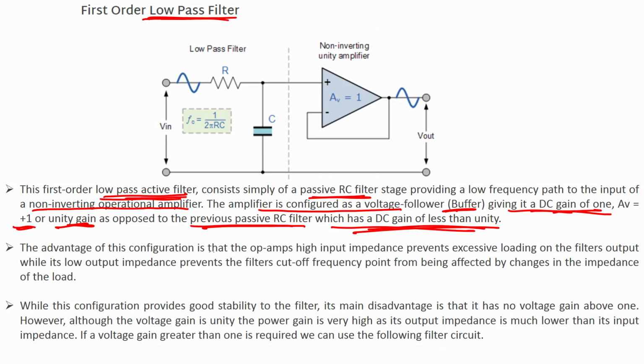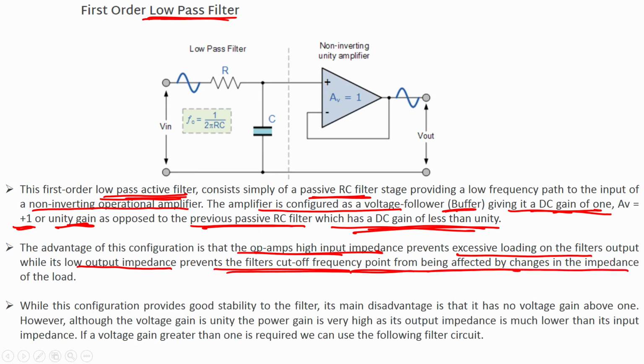The advantage of this configuration is that the op amp's high input impedance prevents excessive loading of the filter's output, while its low output impedance prevents the filter cutoff frequency point from being affected by changes in the impedance of the load.